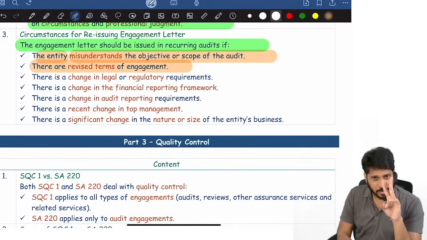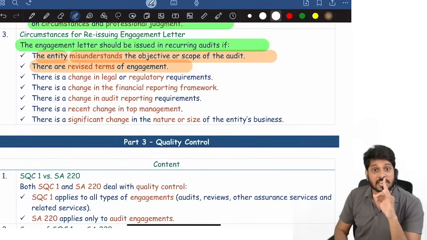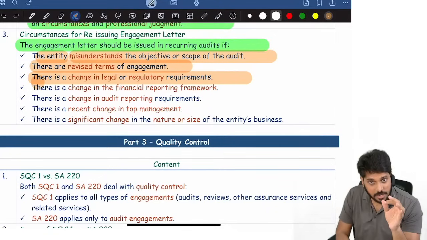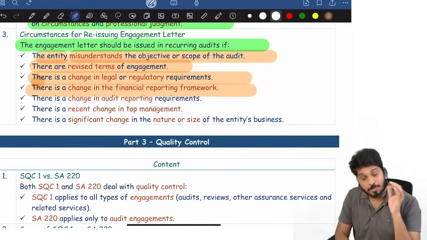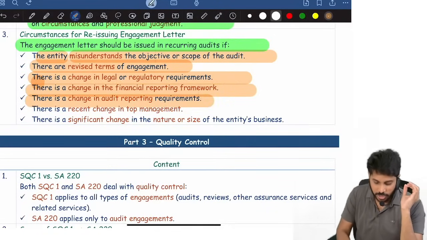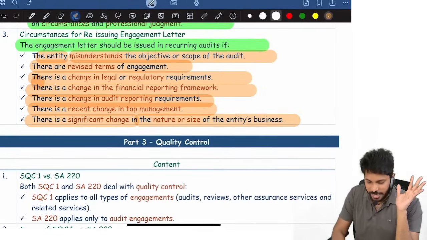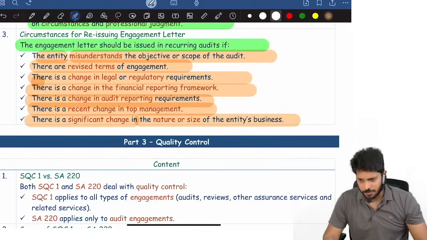Or second, you need to issue an engagement letter once again if there is a revision in terms. If terms are revised, issue it. Or there is a change in law and regulation, issue. Change in financial reporting framework, issue once again. Change in reporting requirements, issue an engagement letter. Change in top management, issue an engagement letter. There is a change in nature and size of the business, issue an engagement letter. That's it.